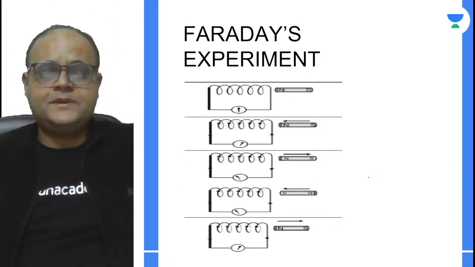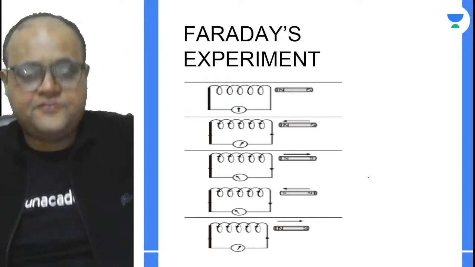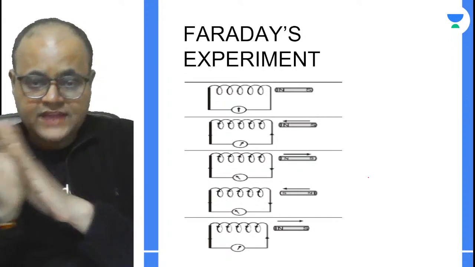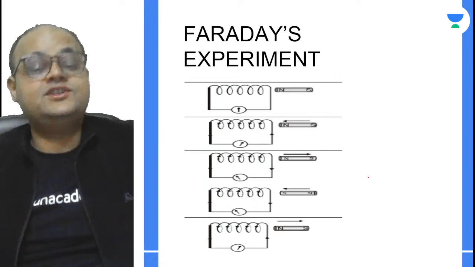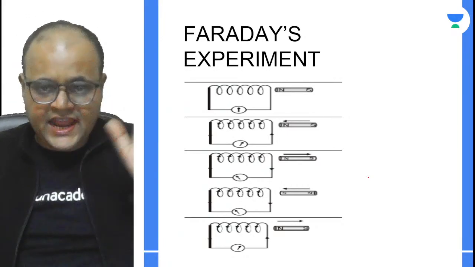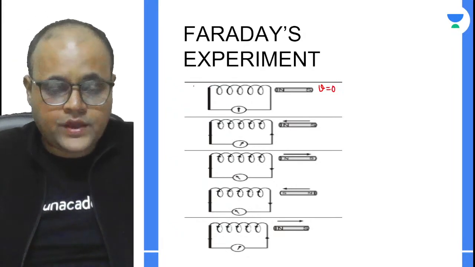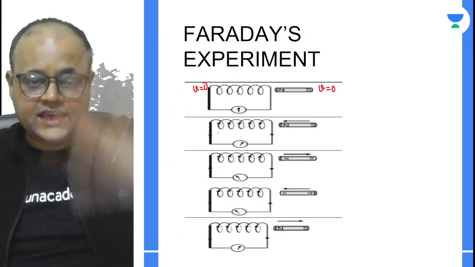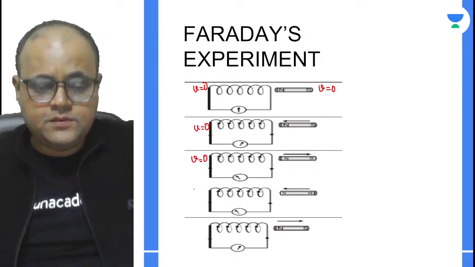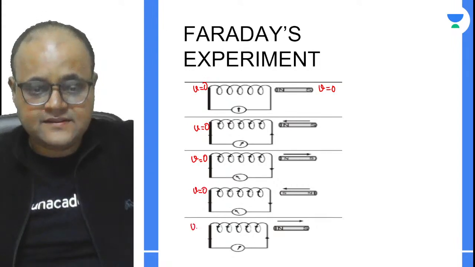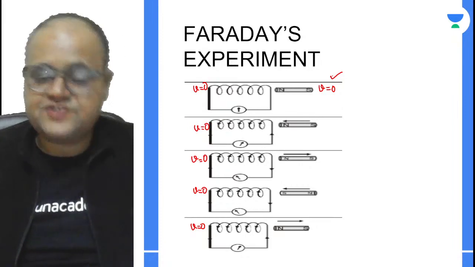So this picture depicts the exact experiment that Faraday performed. I have taken this picture so that you can pictorially understand how things change. Just try and analyze. Here you can see that the magnet is at rest and the coil is at rest. In all the cases, I have taken the coil at rest. You can clearly see that the coil is not moving in any of the cases. But in case 1, you can see that the magnet is also stationary.